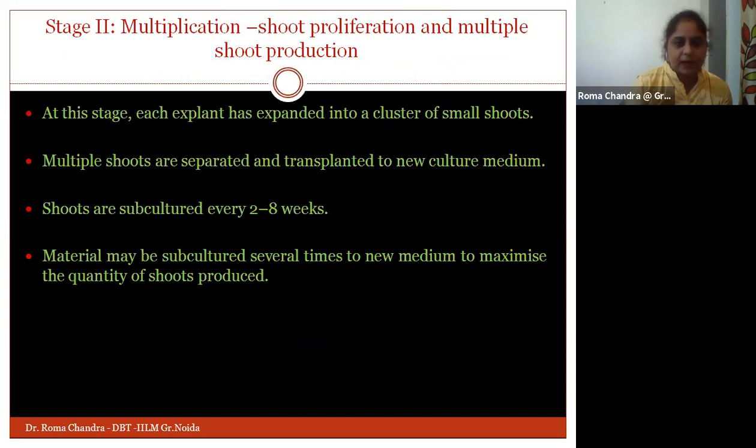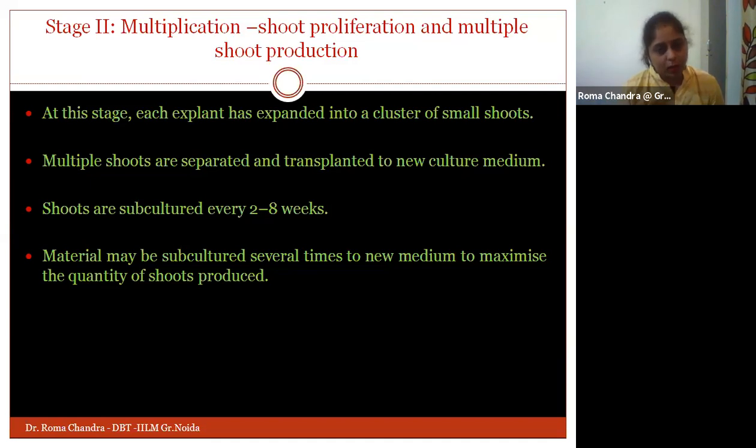These clusters of shoots need to be separated, and each and every shoot needs to be transplanted into a new culture media.